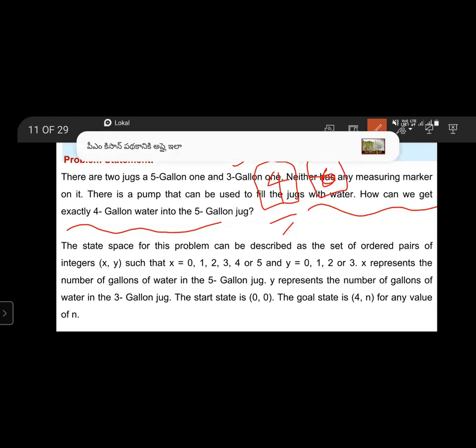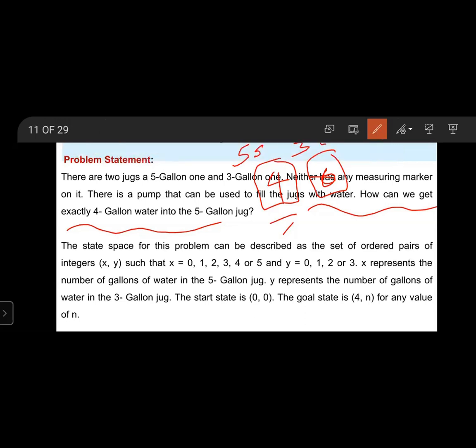Here the start state is (0, 0), the initial state with empty jugs. The goal state is (4, n), where n equals 0, 1, 2 or 3, for any value of n. Here n refers to the 3 gallon jug.